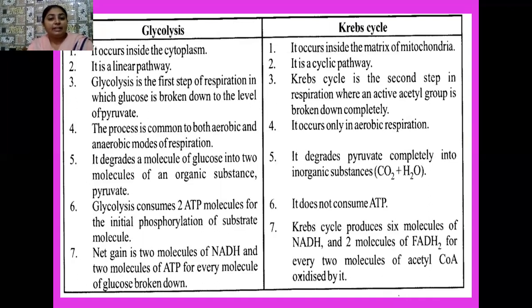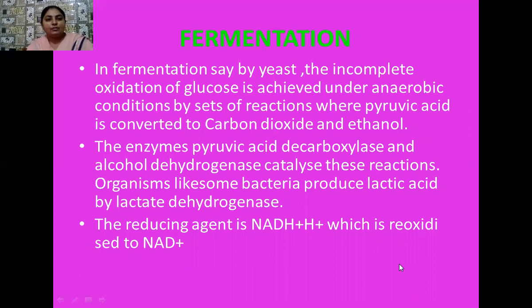The net gain is two molecules of NADH and two molecules of ATP for every molecule of glucose broken down, whereas Krebs cycle produces 6 molecules of NADH and 2 molecules of FADH2 for every 2 molecules of acetyl-CoA oxidized by it.